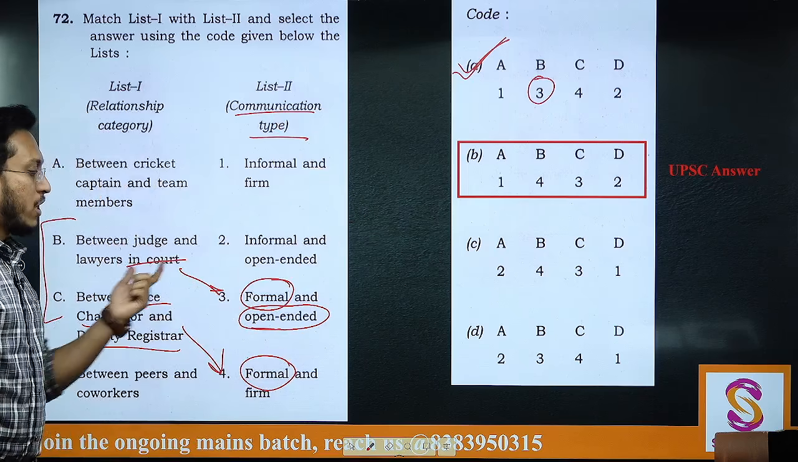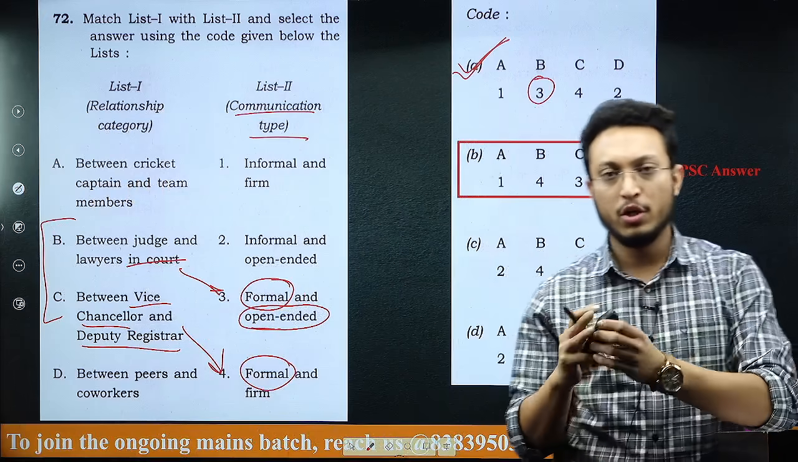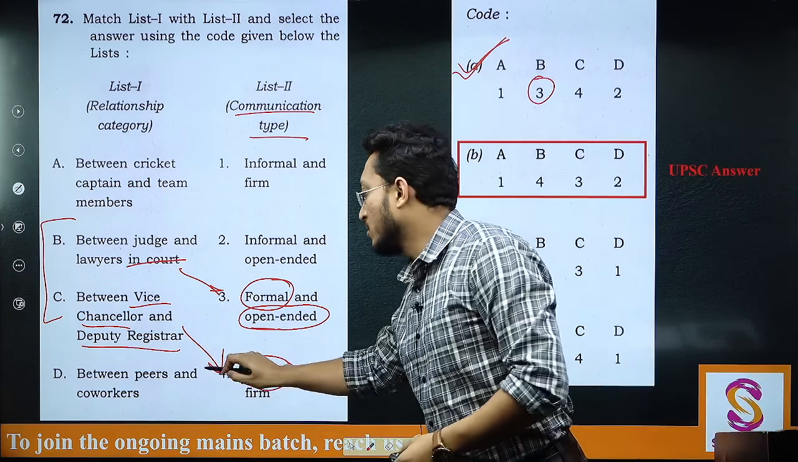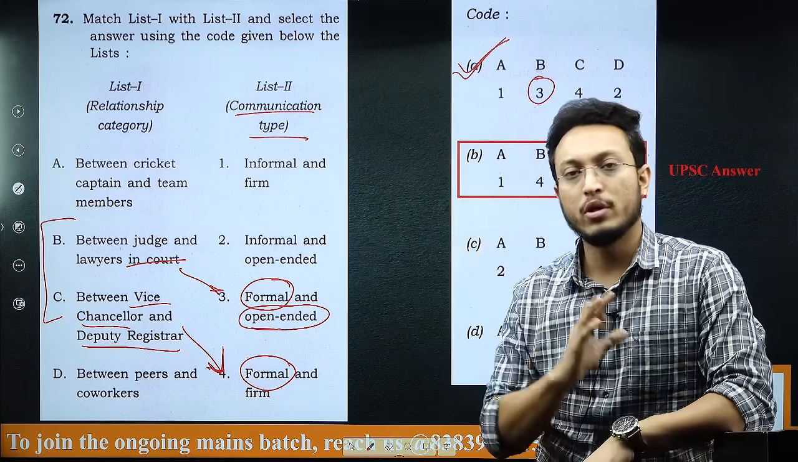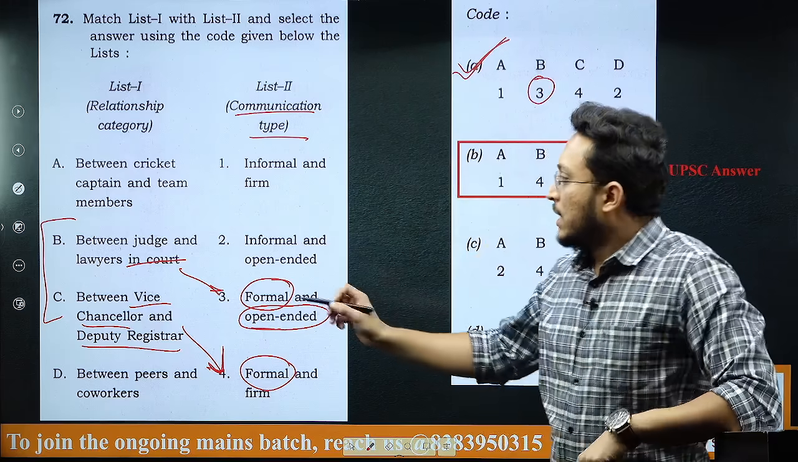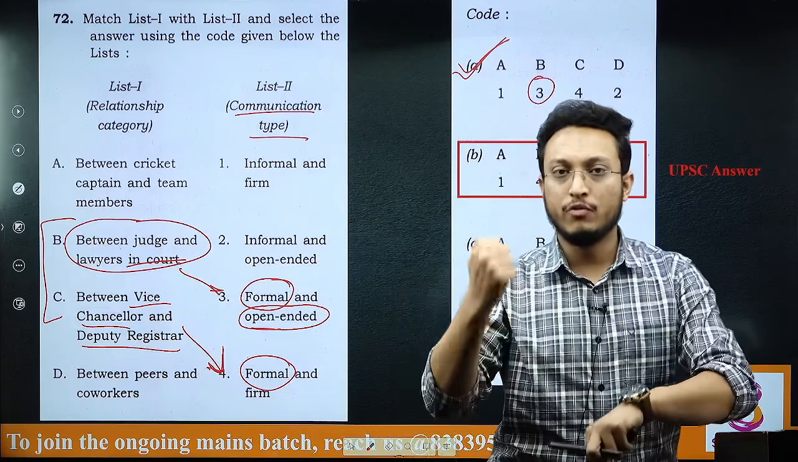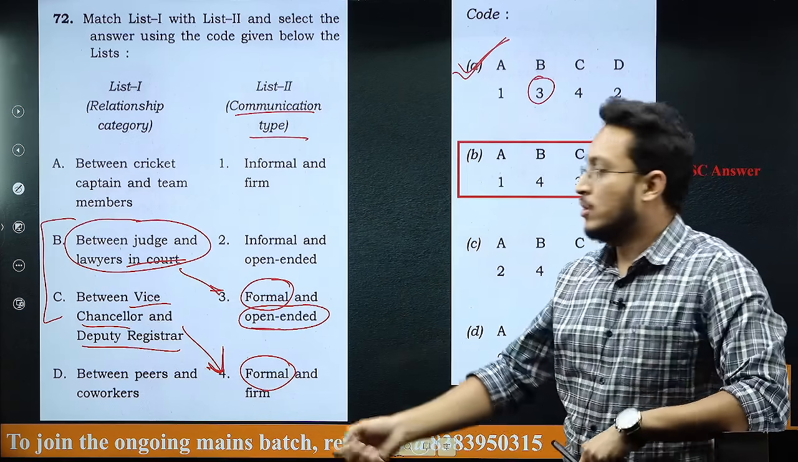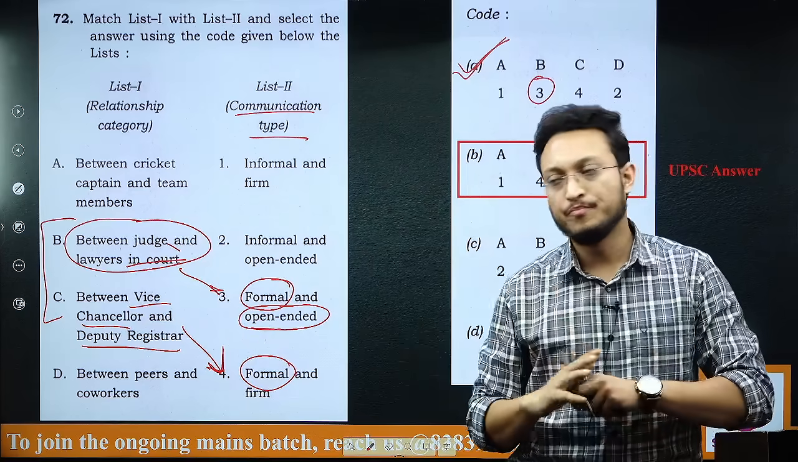Between judge and lawyers it should be formal and open-ended because there is a two-way interaction that goes on there, but here it seems very one way, that vice chancellor is giving the orders and deputy registrar is following it. Here in this case, when the judge is passing the judgment, then it is firm and formal, but in general if we talk about the court, it is a discussion that goes on.